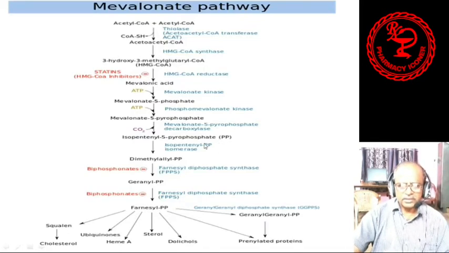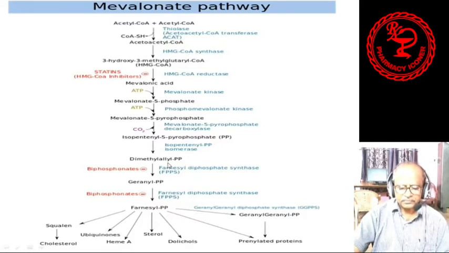Isopentyl 5-pyrophosphate means pyrophosphate in the 5th position of carbon. Then with the help of isopentyl pyrophosphate isomerase enzyme it forms dimethyl allyl pyrophosphate, or it is called DMAPP.